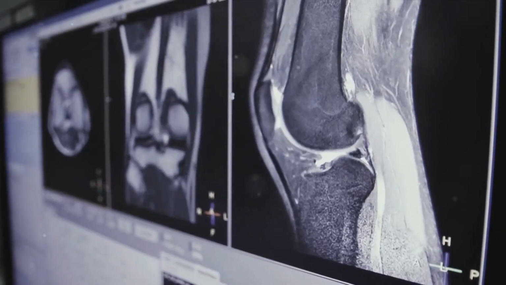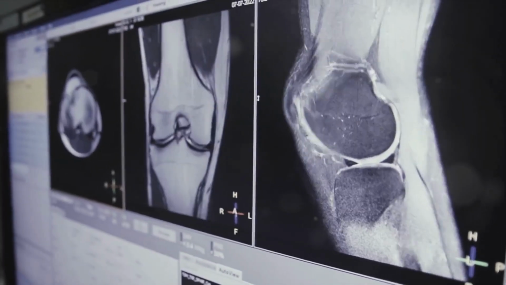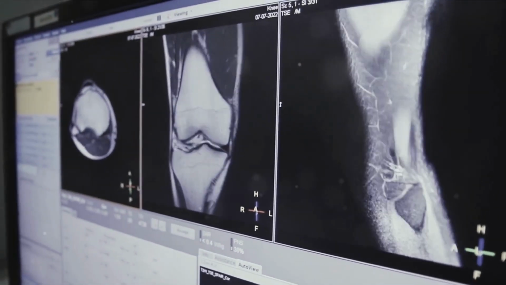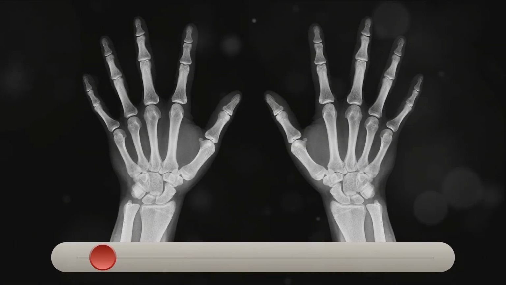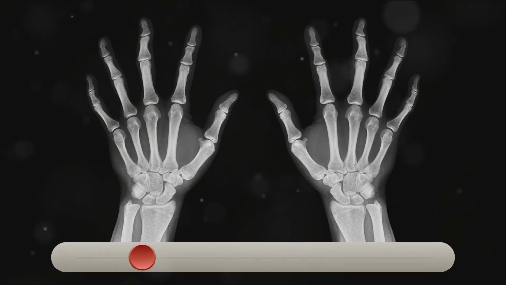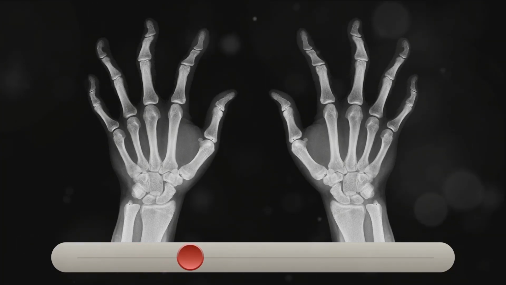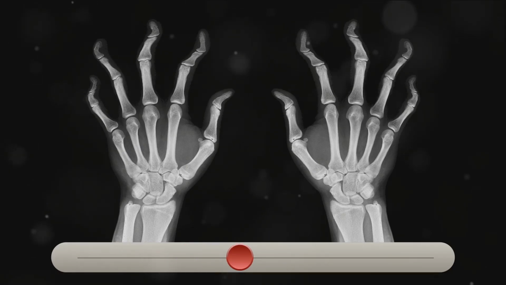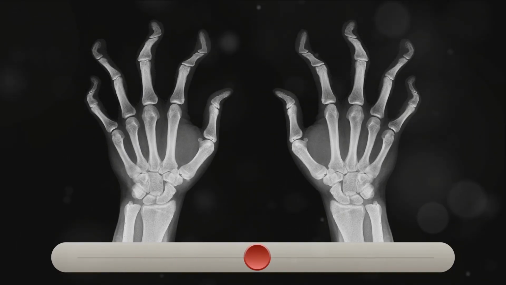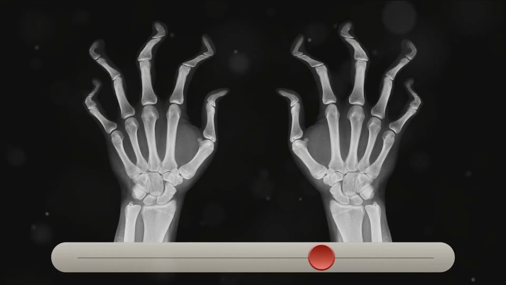These tests provide a detailed look at your joints and can reveal signs of arthritis, such as joint damage or bone spurs. In addition, blood tests can help identify certain types of arthritis, like rheumatoid arthritis or psoriatic arthritis. These tests look for specific markers linked to inflammation and immune response.